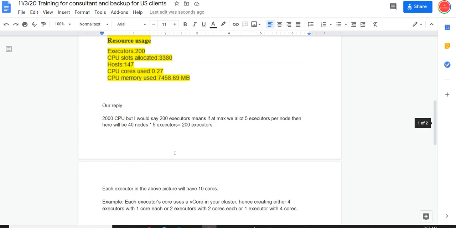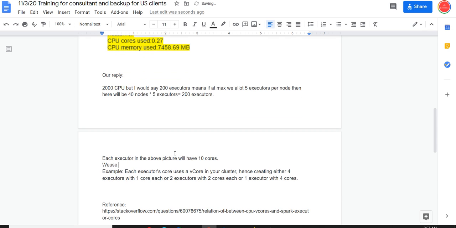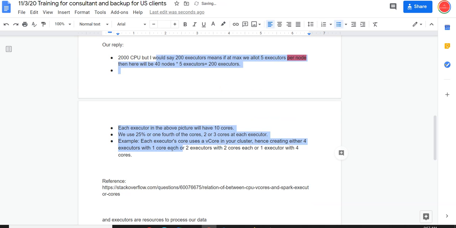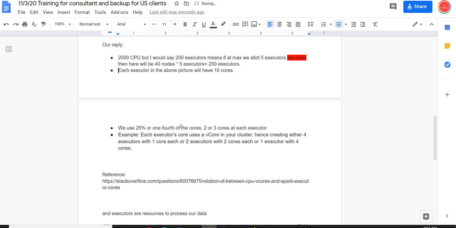So my guess is I'm going to just say that we are using 25% of the cores. So we use 25% or 1/4 of the cores, or like 2 or 3 cores at each executor. That would be my guess. Now we never talked about this node, so be very careful about writing something which we never said. All of the replies would be in points, because if a client or somebody wants to come back to us, they want us to talk in point numbers.